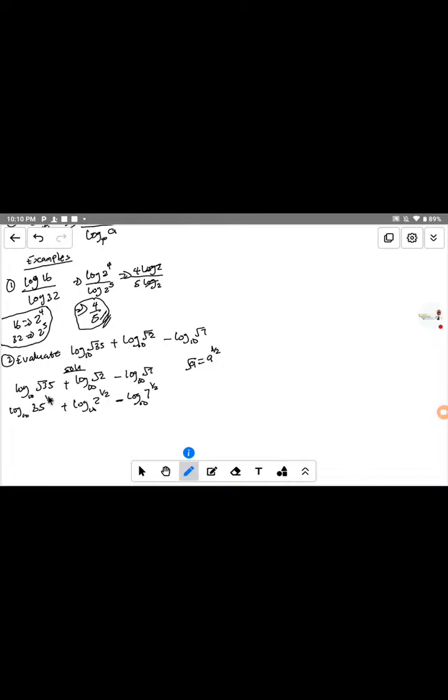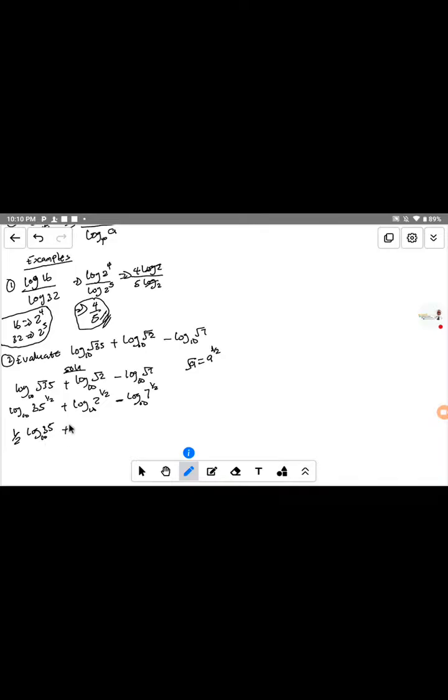This index will move back to the front of the logarithm. So the 1 over 2 will come to the front and multiply by this logarithm. That will be 1 over 2 log base 10 of 35,